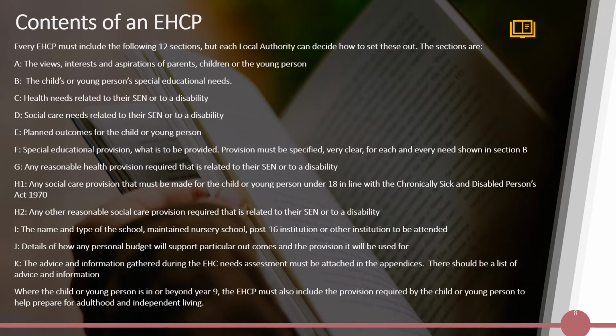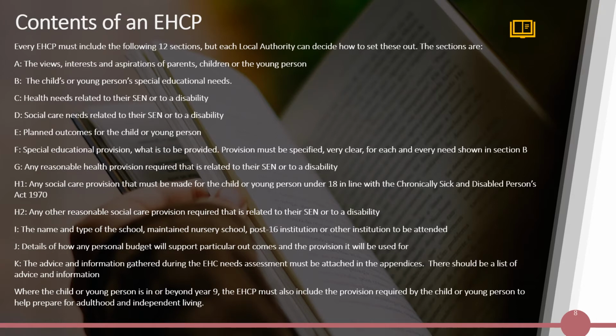E. Planned outcomes for the child or young person. F. Special educational provision. What is to be provided? Provision must be specified, very clear for each and every need shown in section B. G. Any reasonable health provision required that is related to their SEN or to a disability. H1. Any social care provision that must be made for the child or young person under 18 in line with the Chronically Sick and Disabled Persons Act 1970.